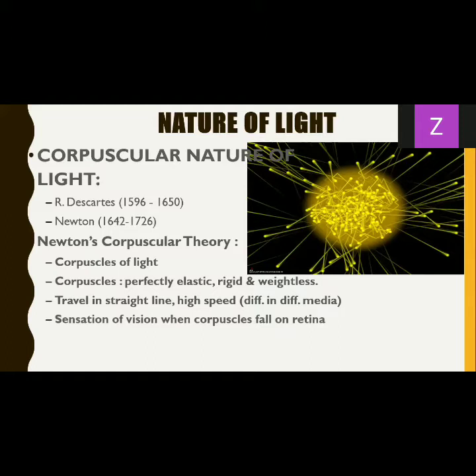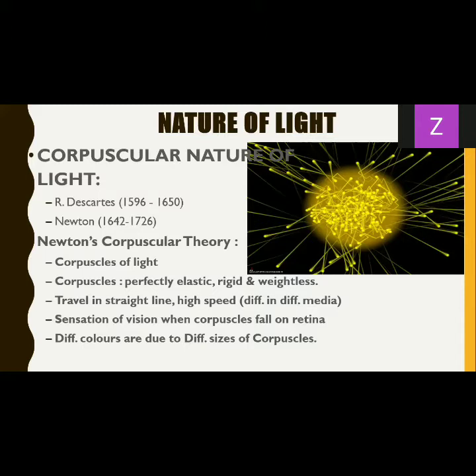Lastly, this corpuscular theory focused on the availability of colors. He said that the different colors of light are due to the different sizes of corpuscles. He actually proposed the sizes for each color, but we don't have to go into details. So maybe for red the size is different, for violet the size is different. That is what he proposed.